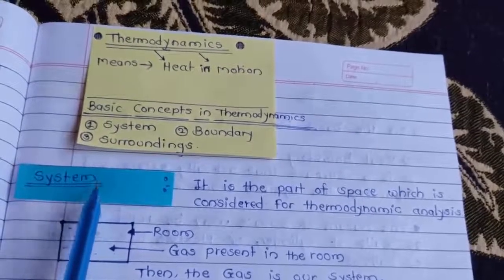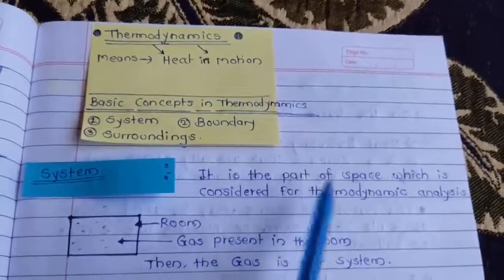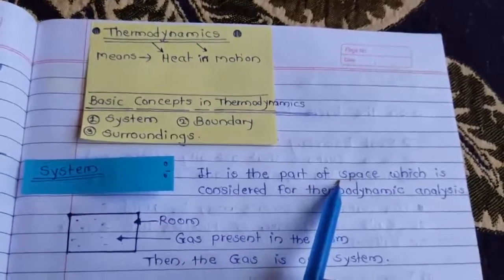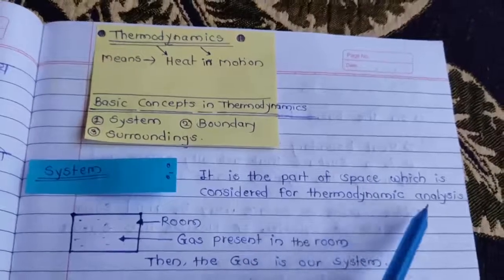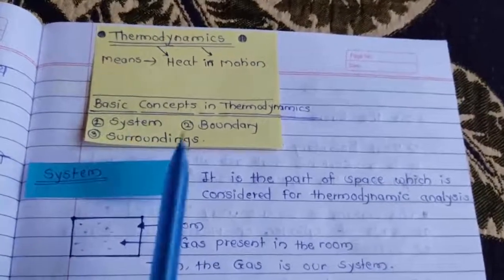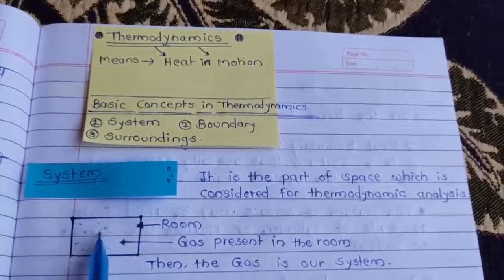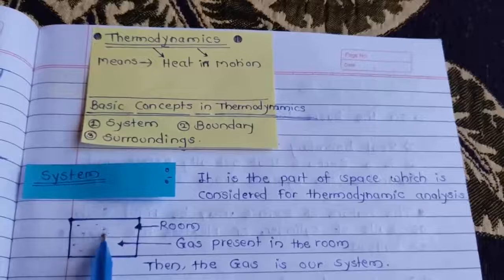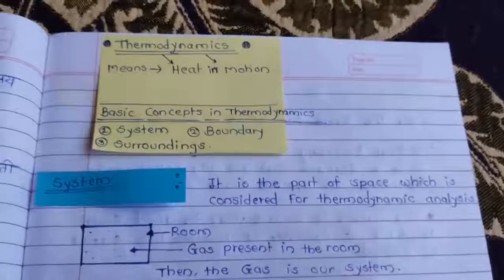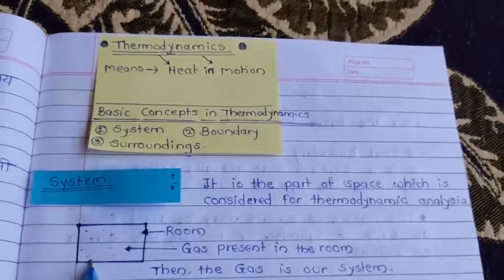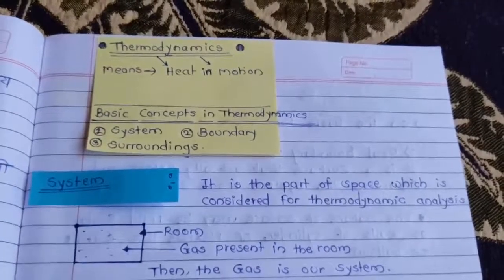System definition: it is the part of a space which is considered for thermodynamic analysis. See, this is a room, and the room is filled with gas present in the room.